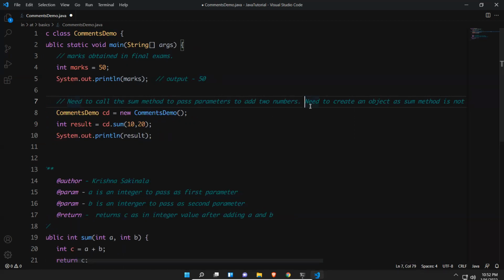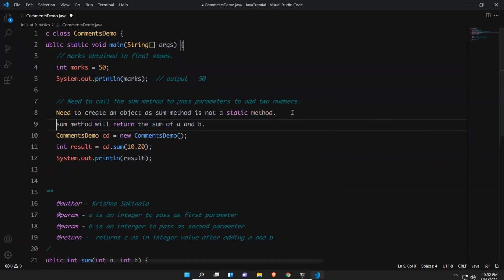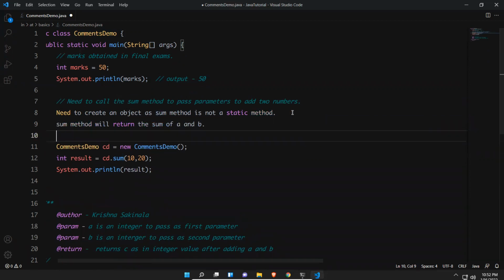If I mention it here, you see, if I put something like this, now it became normal code. It is not commented code. So for each and every line, you need to mention like this.